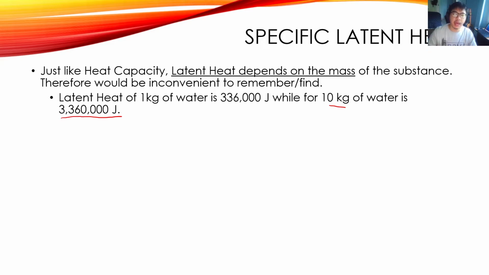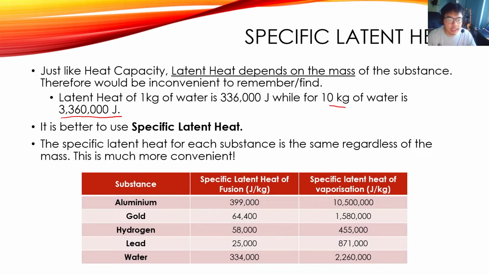Okay, so each mass has a different latent heat value, and this can be quite inconvenient or hard to remember. So we use specific latent heat. So specific latent heat is basically the latent heat divided by the mass. So the specific latent heat for each substance is the same regardless of the mass. So this is much more convenient.